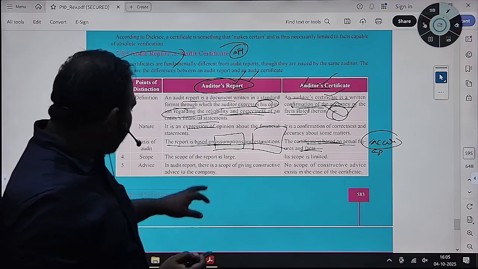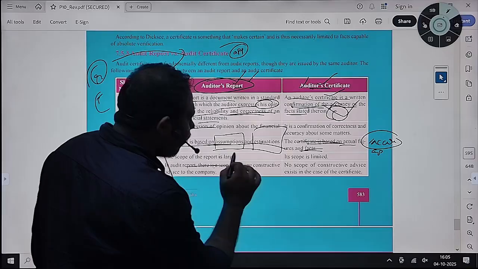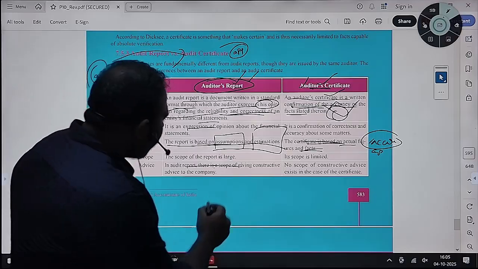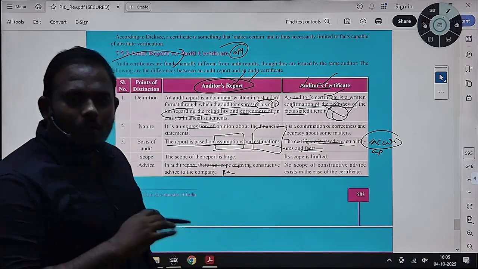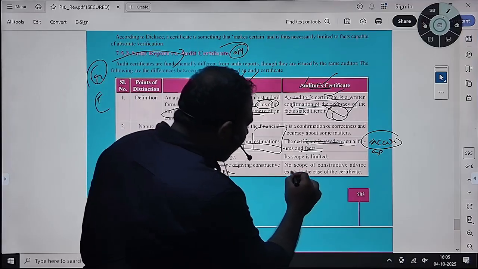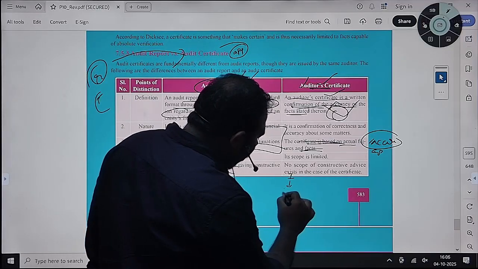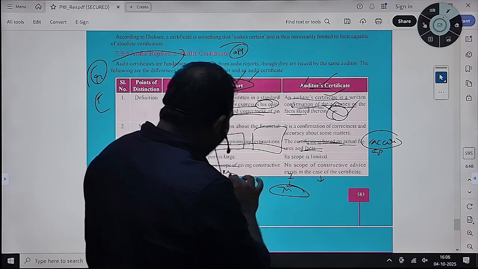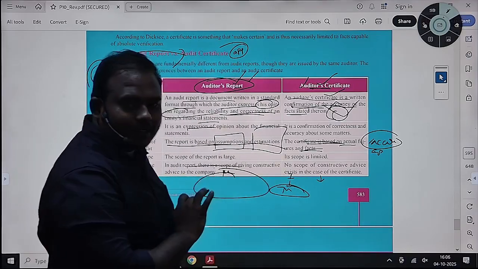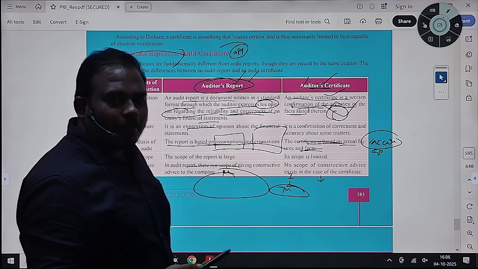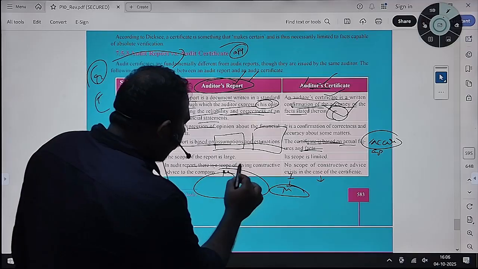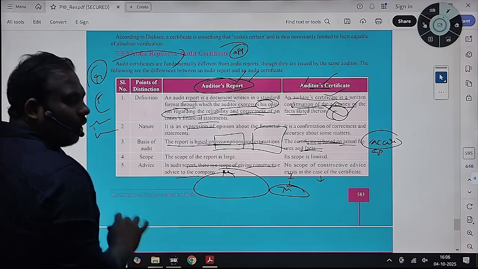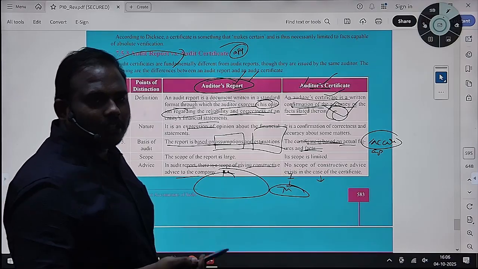In case of audit, your scope will be large, and the opinion you give is constructive, that is, in a positive tone. Here there is no relevance for constructive. If the item reflects material misstatements, you will report them. But in an audit you will give an overall opinion on the financials. If there are no major material misstatements in a particular area, you will give an overall opinion. You will give a constructive opinion, like the financial statements give a true and fair view as on the date, of the state of affairs on the balance sheet.